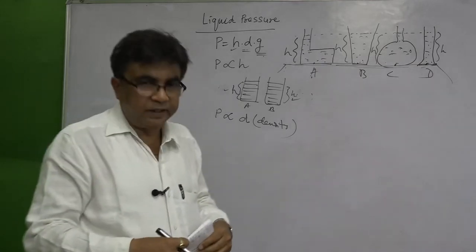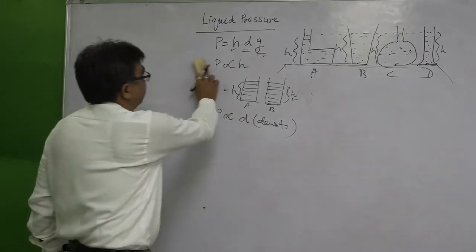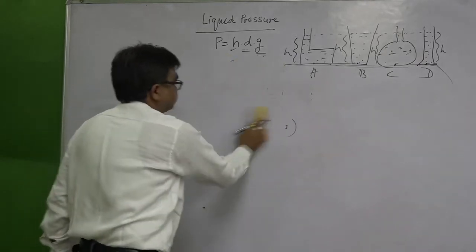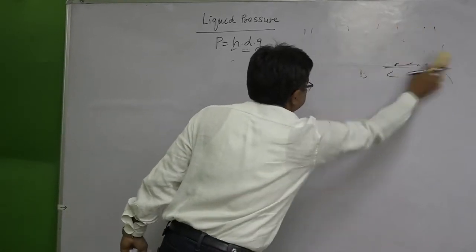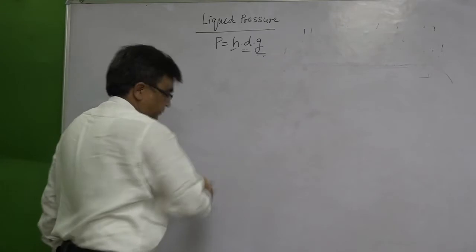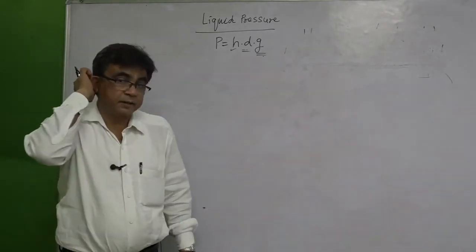Okay. Now, let me move ahead. By using this formula, let us try to do a very simple numerical.